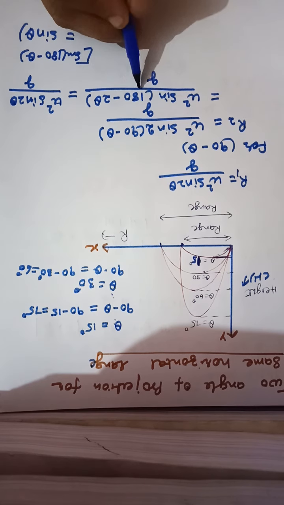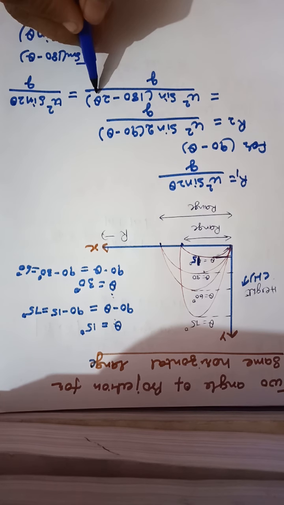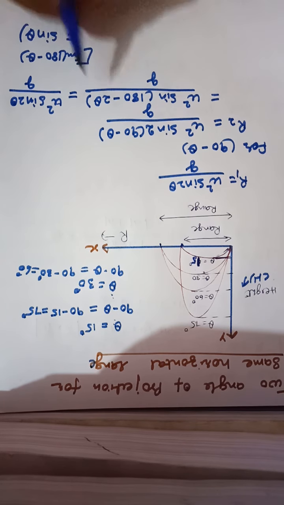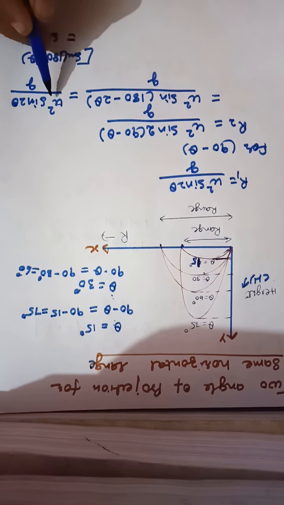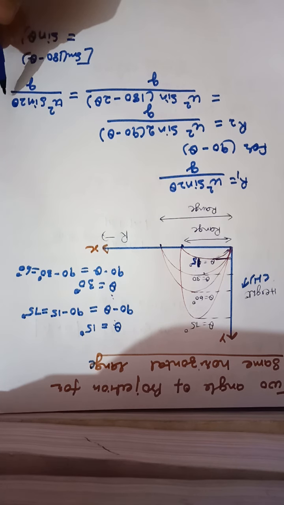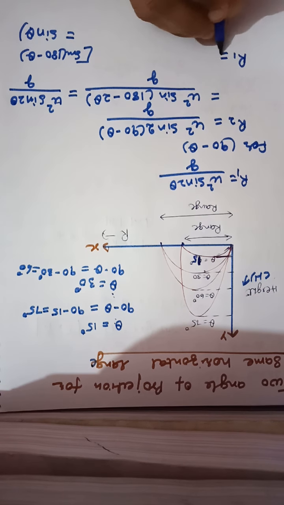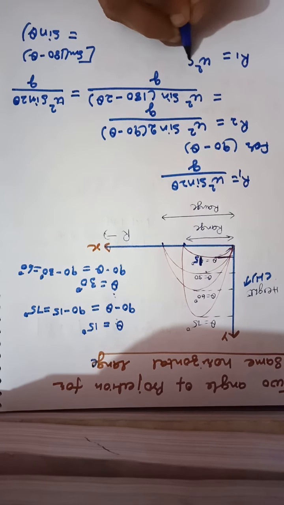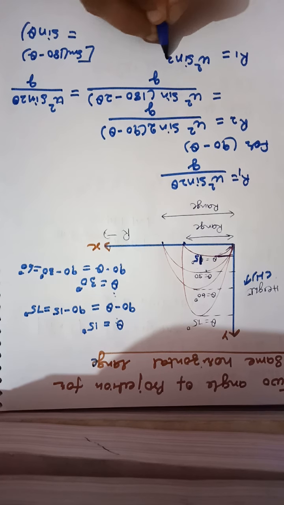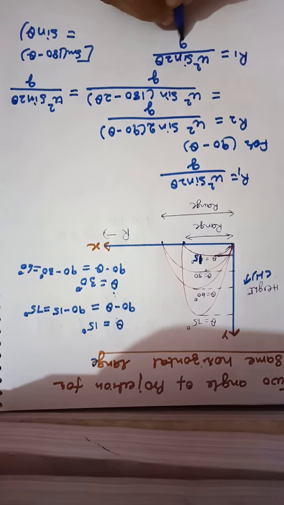So here we have sine of (180 minus 2 theta), where the angle is 2 theta. According to this identity, it will become u square sine 2 theta upon g. So again you have got the value of R1, which is u square sine 2 theta upon g.